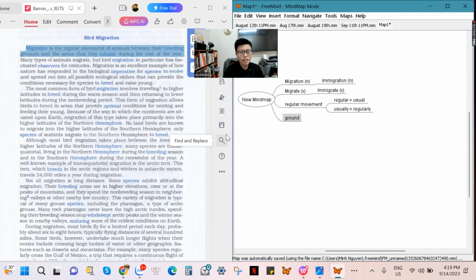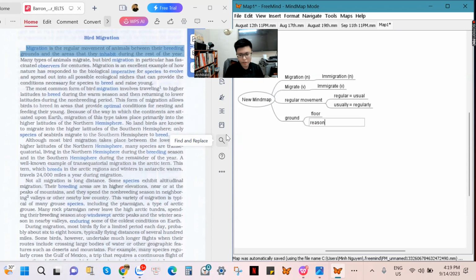The second meaning of the word ground is reason, like, give me some grounds to trust, in order for me to move ahead. So here, breeding grounds, you can think of breeding reasons or breeding seasons. It depends on the context of the sentence in order for you to get the right comprehension.